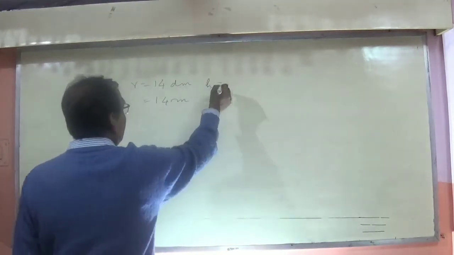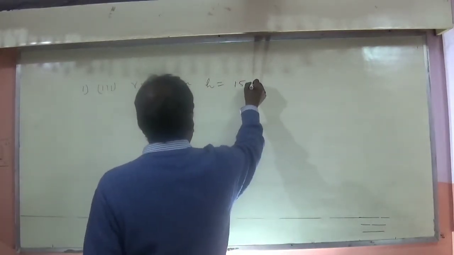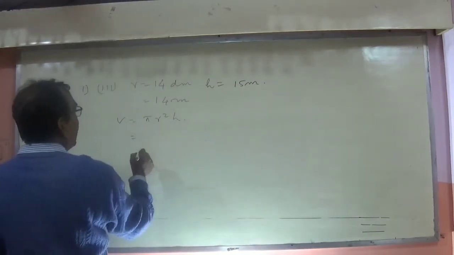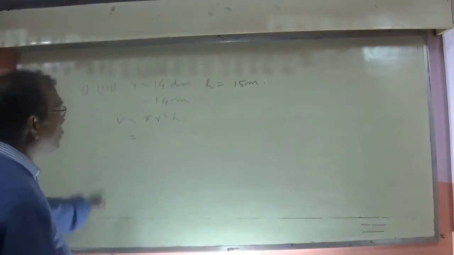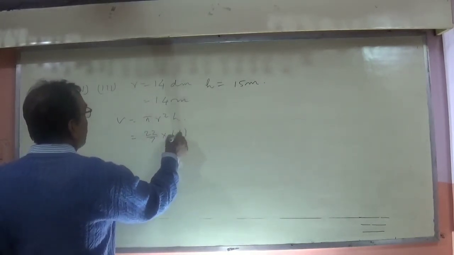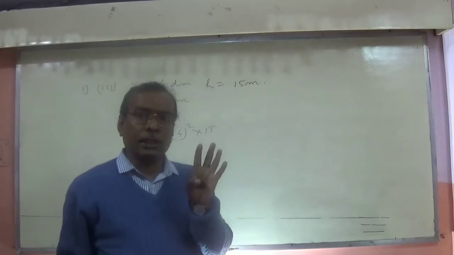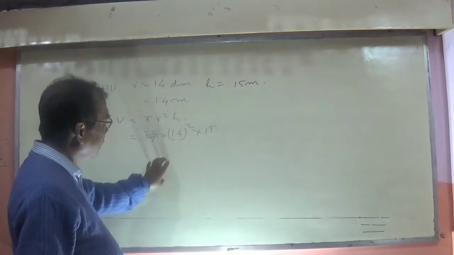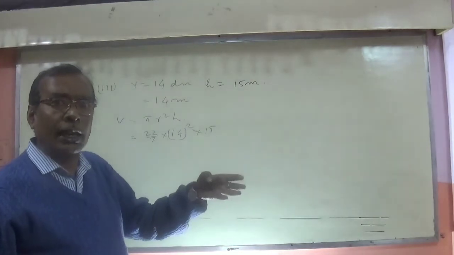And the height is 15 meter. So volume is equal to pi r square h. Obviously r is given as 1.4, which is a multiple of 7, so better use pi as 22 by 7 into 1.4 square into h. I am going to explain how the calculations should be done in short. You should know how to take the calculations in short.